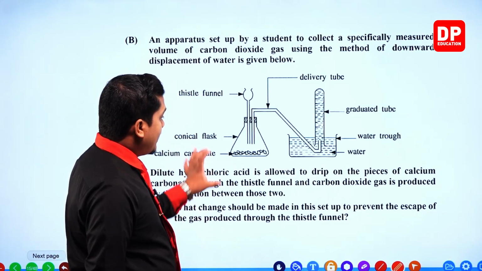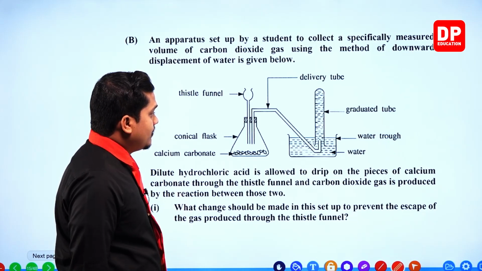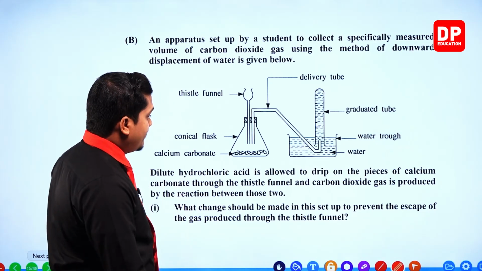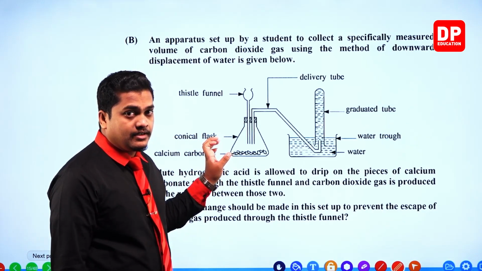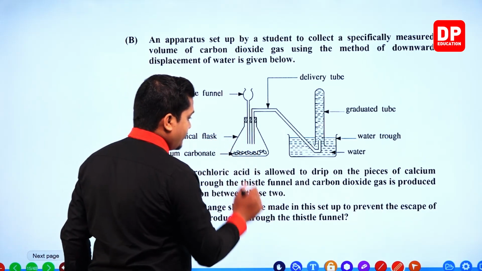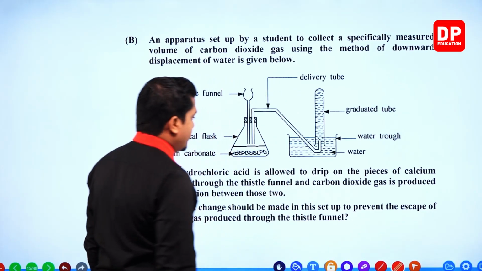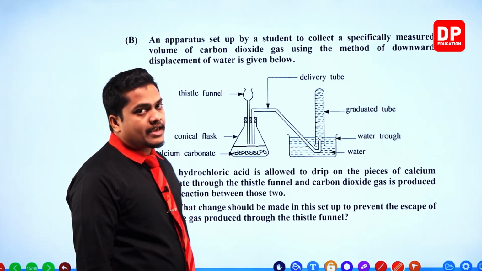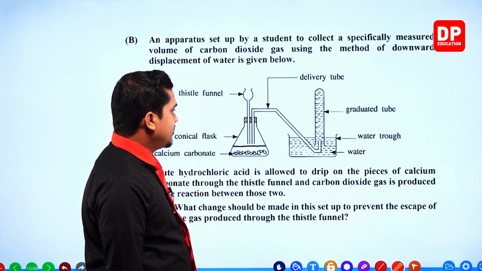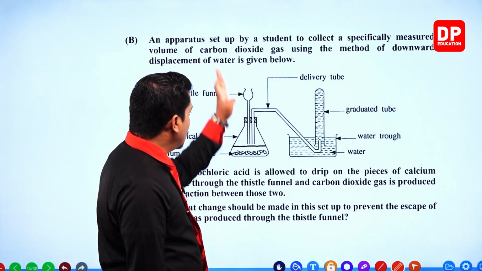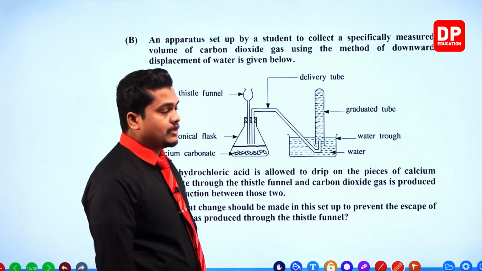When you are adding acid into this, if the acid level is somewhat like this, I'll draw it. If the acid level is at this kind of level, what will happen? The gas which is getting produced within the conical flask will escape through the thistle funnel. It will definitely escape.